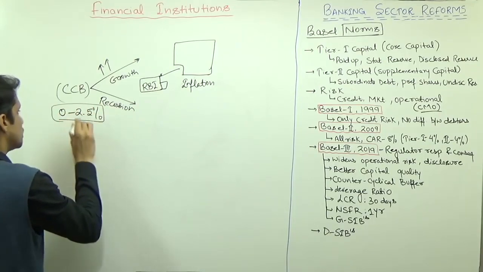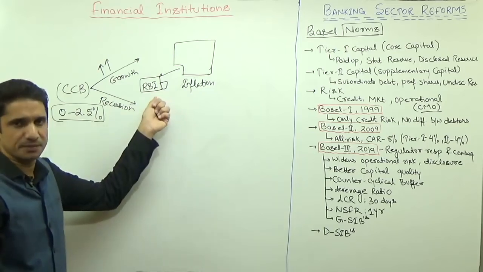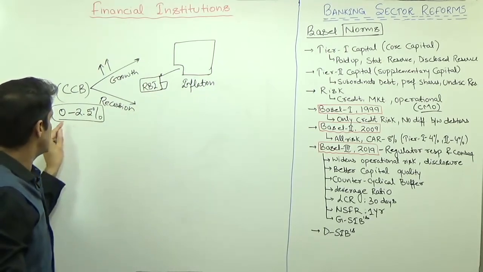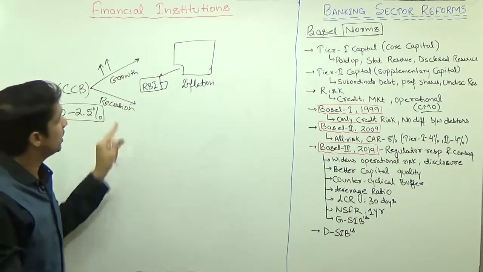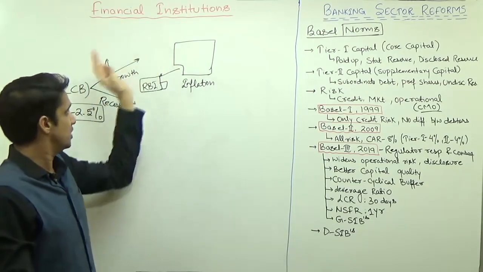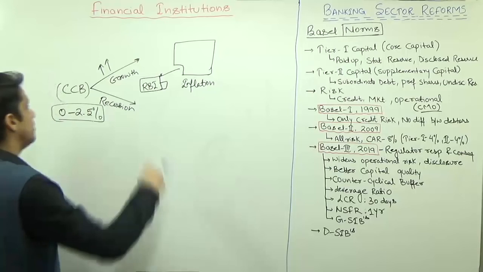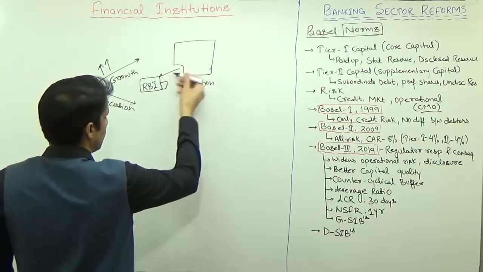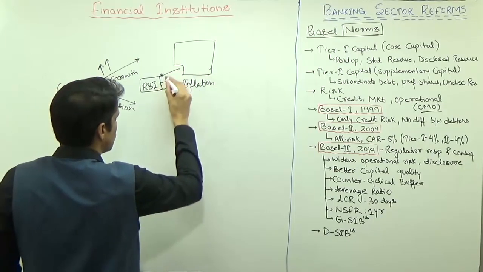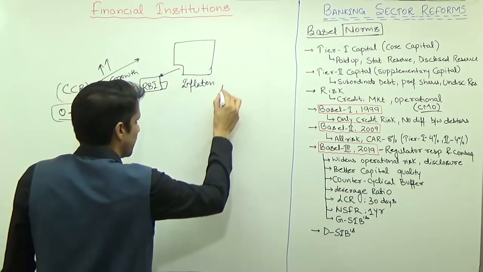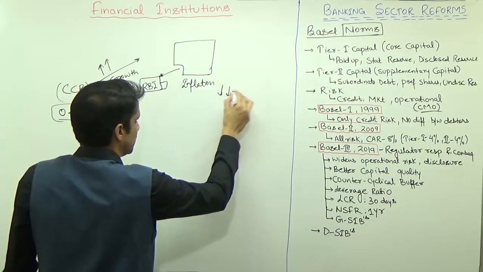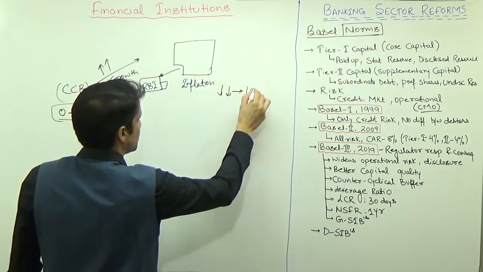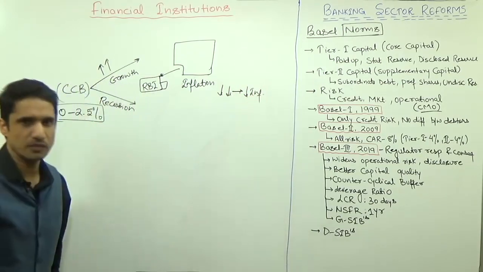Now what should be its value? That will be decided by RBI, but its value should be in the range of 0 to 2.5%. So when the economy is heating, when too much growth is taking place, maybe RBI says its value is 2%. So an extra 2% of money will go and be stored in the RBI. So the money supply in the economy will decrease. That may decrease the inflation in the economy.